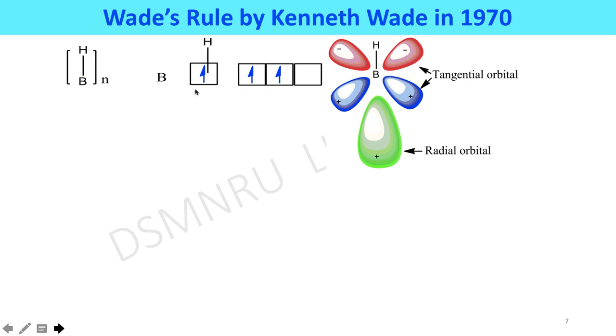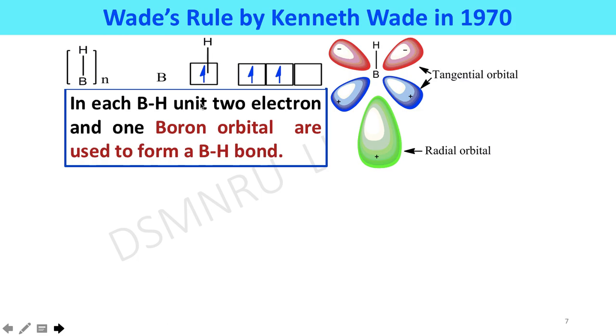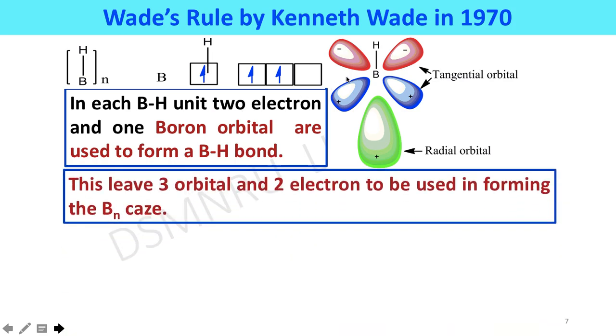Boron has 1s and 3p orbitals with 3 electrons, among them 1 orbital and 1 electron are involved in bonding with hydrogen. In each boron hydrogen unit, 2 electrons and 1 boron orbital are used to form a boron hydrogen bond.